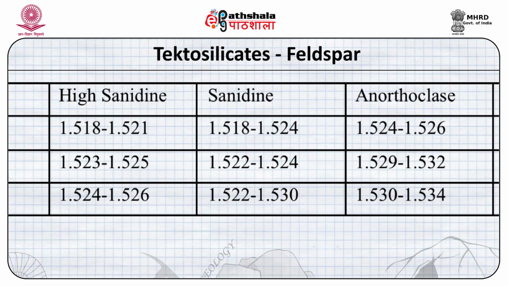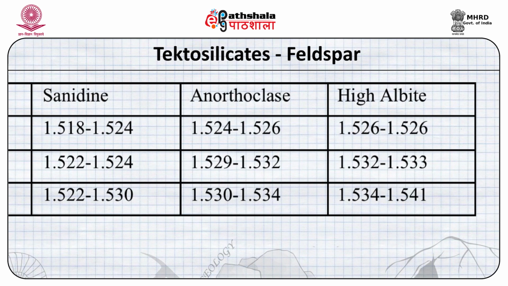The corresponding anorthoclase, which corresponds to high sanidine, has values ranging for alpha between 1.524 to 1.526, for beta 1.529 to 1.532, and for gamma 1.53 to 1.534.